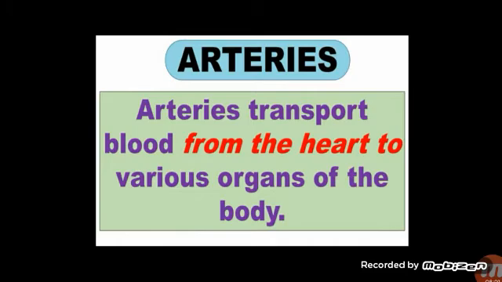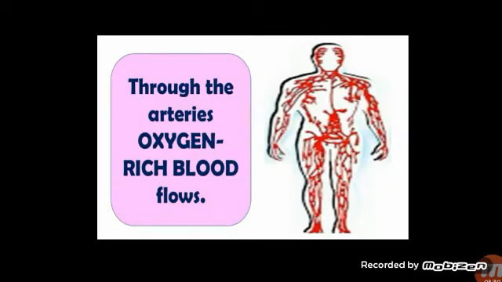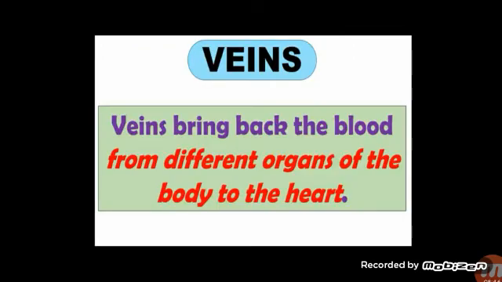Arteries carry blood from the heart to the rest of the body, and they have thick walls. Through the arteries, oxygen-rich blood flows. Which blood? Oxygen-rich blood. That's why arteries are shown in red color. Oxygen-rich blood is the pure blood.